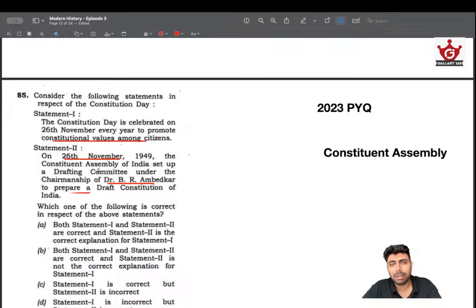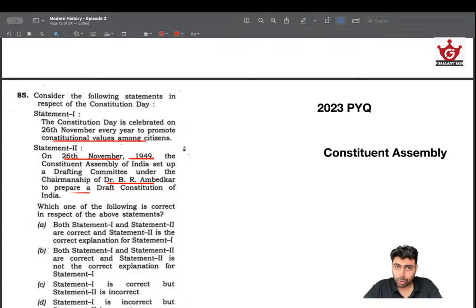Drafting the constitution, debating it, everything. Our constitution is the largest written constitution and it took almost 2 years to complete. So this is not the case. If you can connect it with the Republic Day, the first Republic Day, you can easily get that this is not the right answer. This date actually represents the date on which the constitution was adopted.